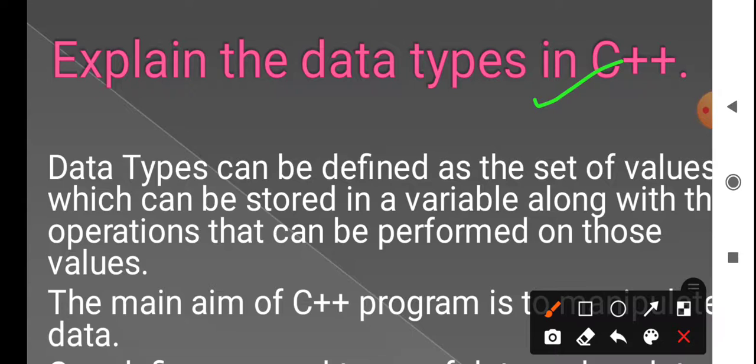Data types can be defined as a set of values which can be stored in a variable, along with the operations that can be performed on those values.